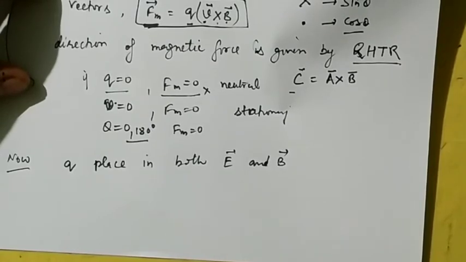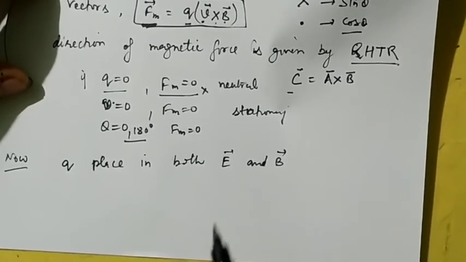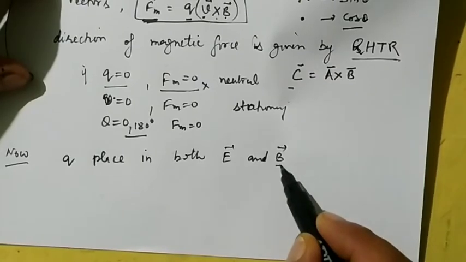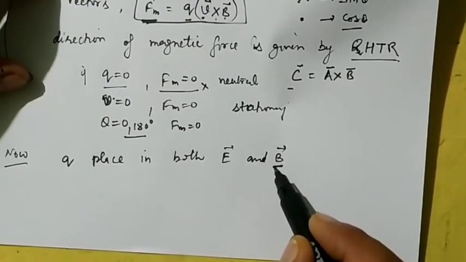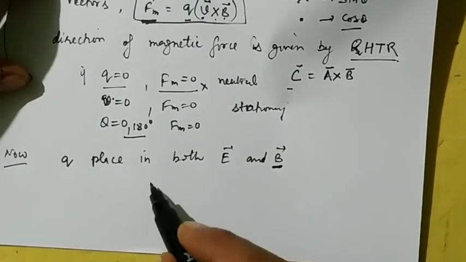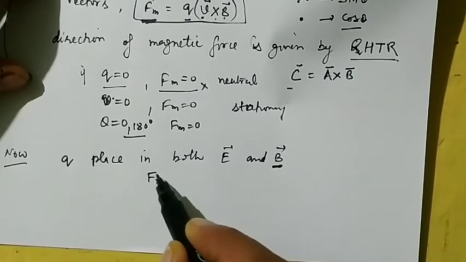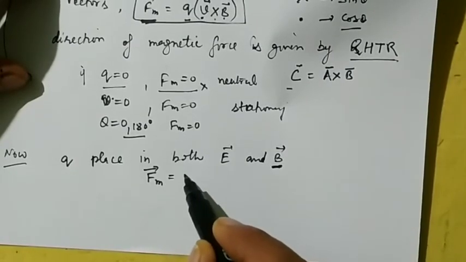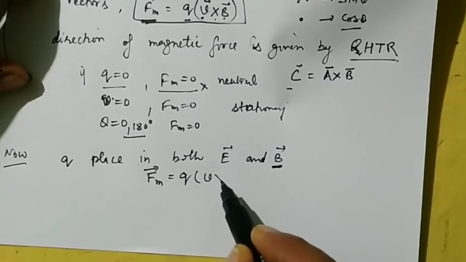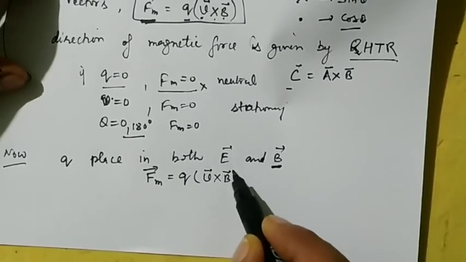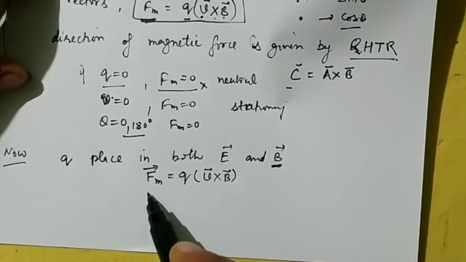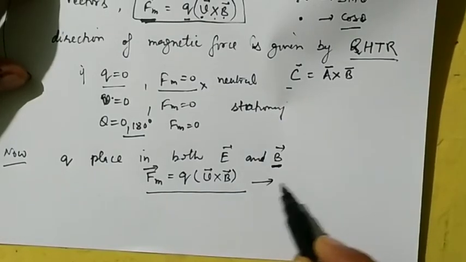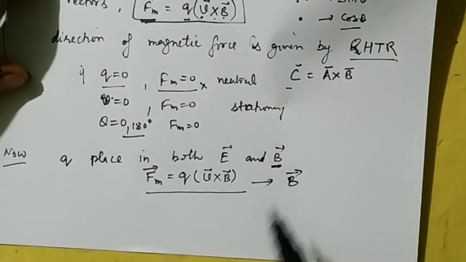Suppose a charged particle is placed in both electric and magnetic field, then what is the total force experienced by the charged particle? So we know that the force experienced by a charged particle in a magnetic field, as we have done now also, the magnetic force is given by cross product, that is equal to Q into V cross B. So this is your force experienced because of magnetic field.